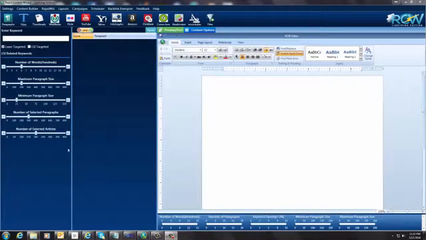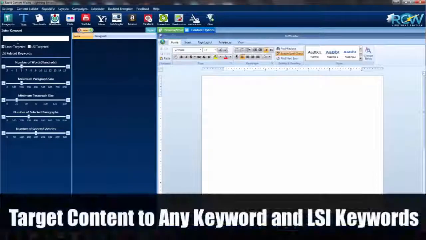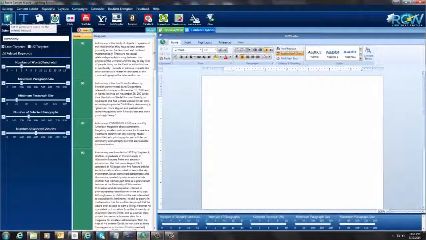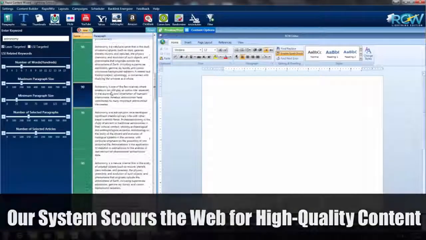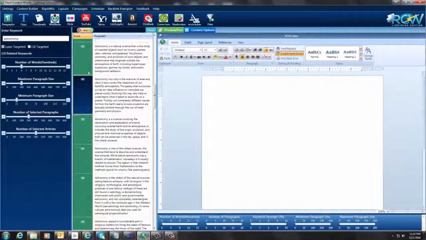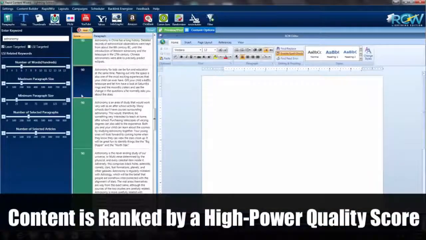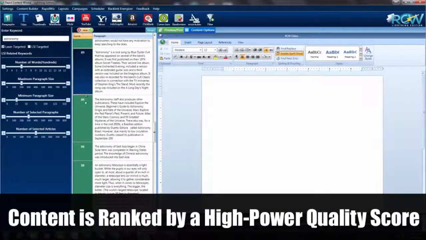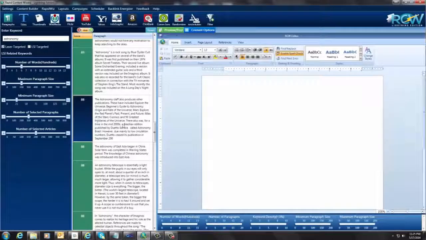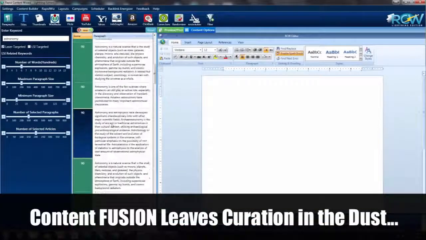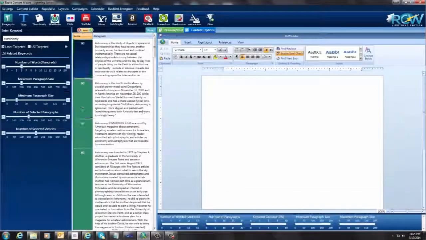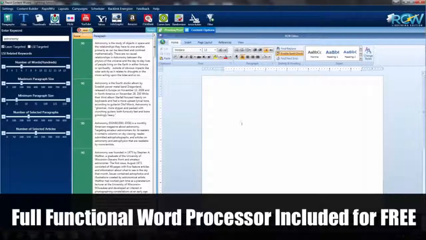So you can see on the screen here, I'm going to put in a keyword. I'm going to use astronomy, and I'm going to click on paragraphs. Okay, now look at this. We have lots and lots of paragraphs here that we can choose from, and they all have a little score beside them. I know a lot of them are in the 90s, but you can see they go down in value here. They've all been scored, and all the most relevant articles are put on top, so it makes it very easy for you to just select these and put them into this word editor that we have